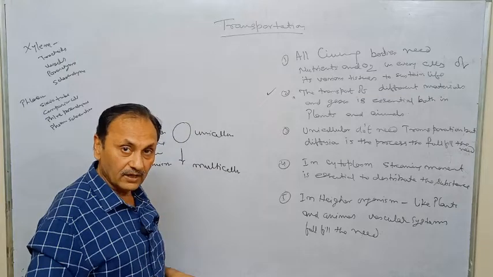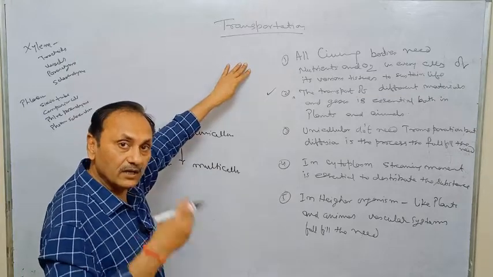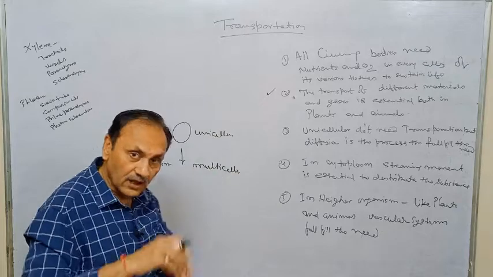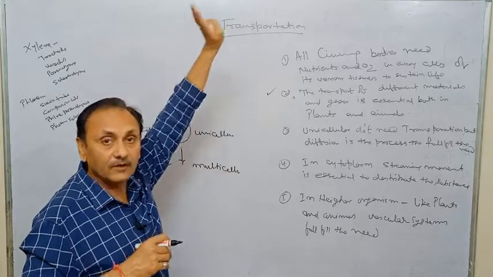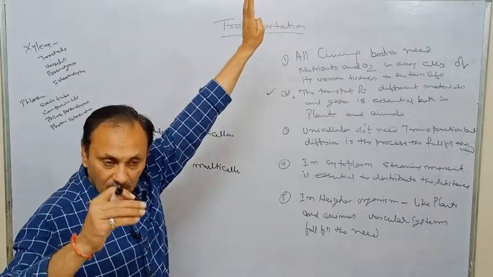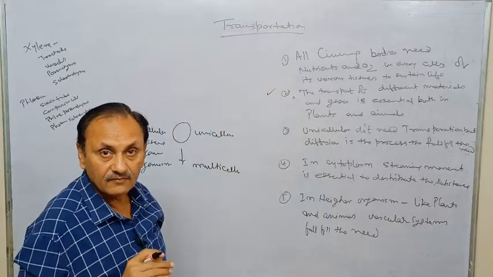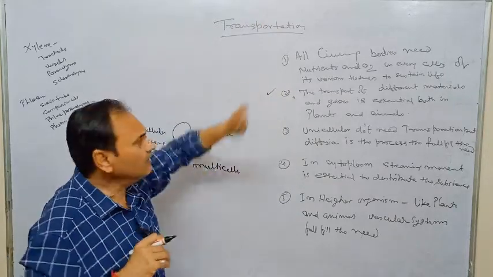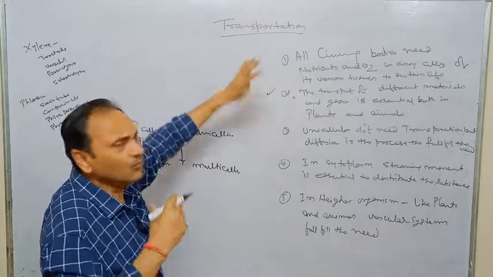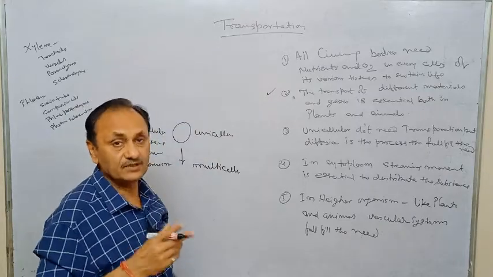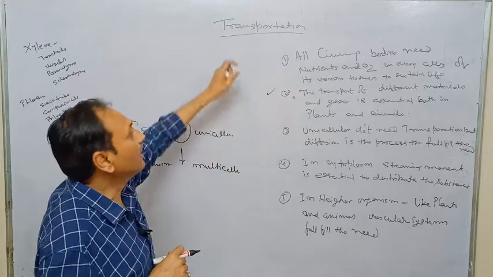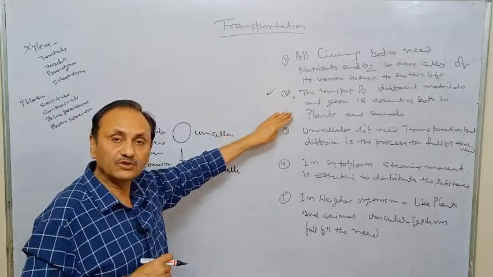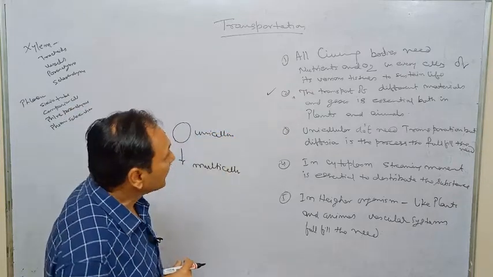In the case of plants, the absorbed water and minerals will be moved from the root to the different parts of the plant, as well as the leaf. That is also part of transportation. So we will discuss in detail how transportation takes place, but before how, we have to discuss why transportation is essential.